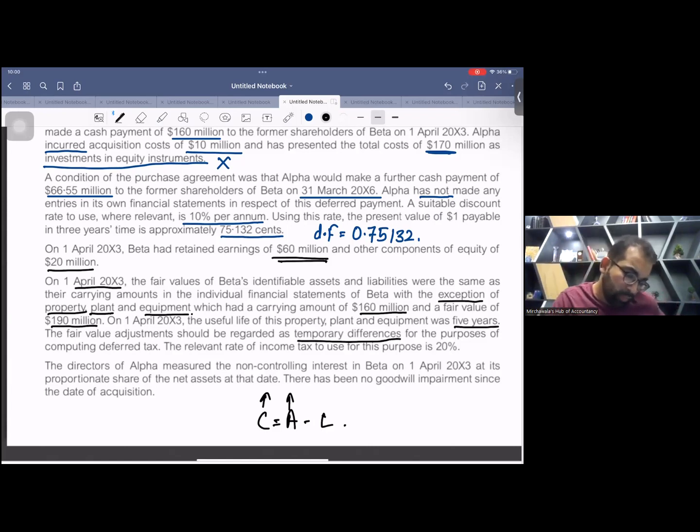Now, for the purposes of computing deferred tax, the relevant income tax rate is 20%. Now, I'm giving you 30 seconds or 1 minute to read it and think, make a strategy, relax and make a strategy.